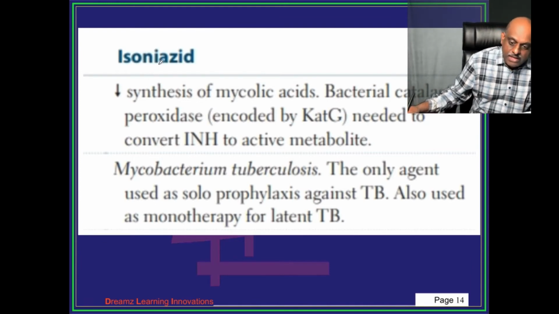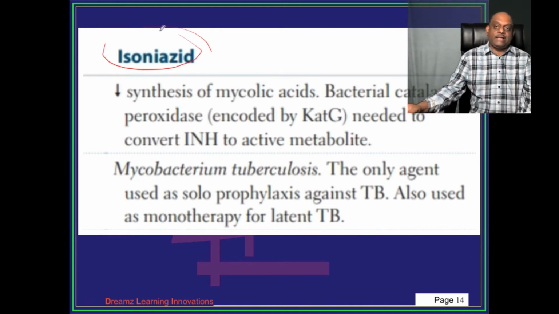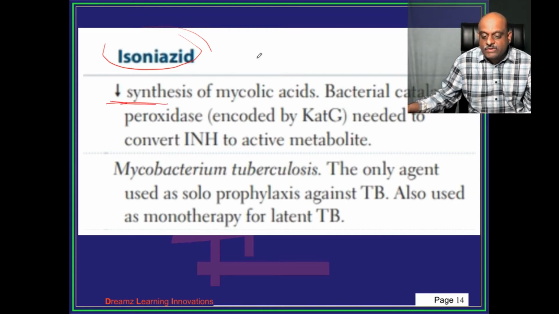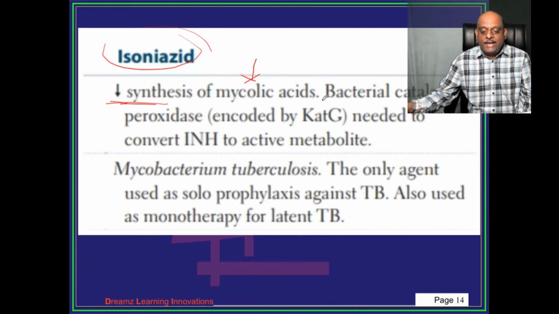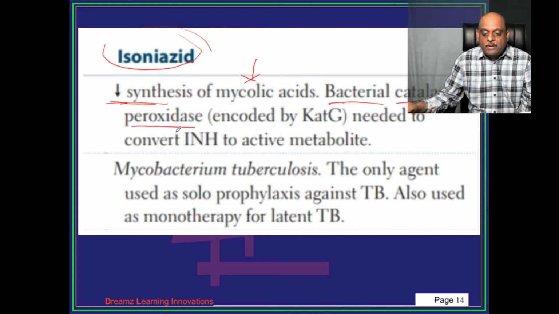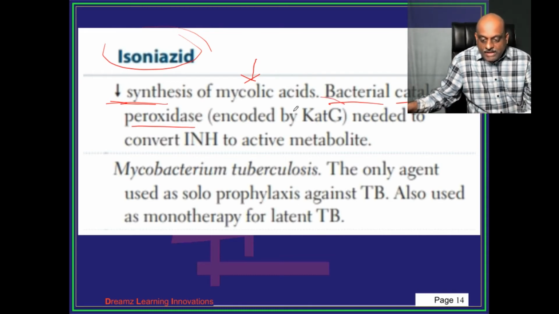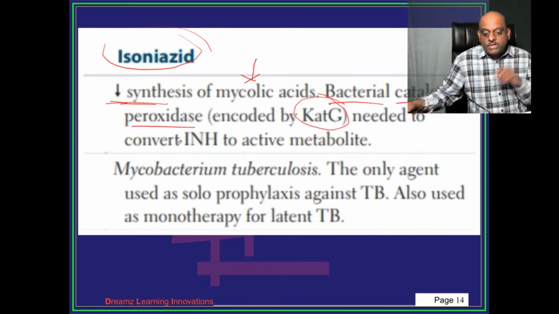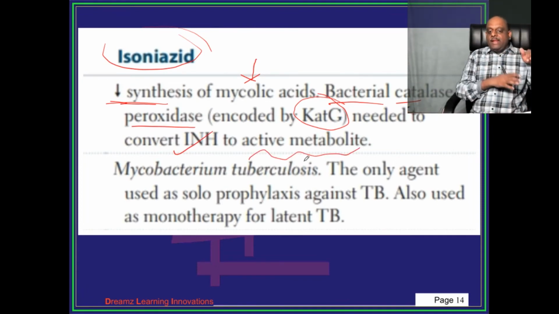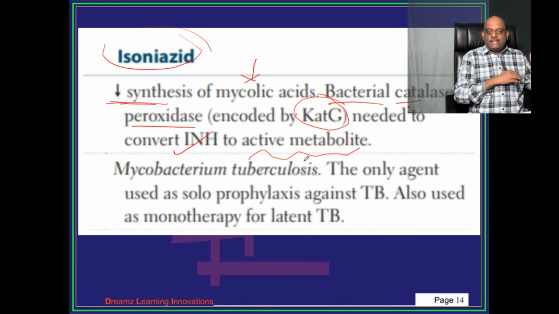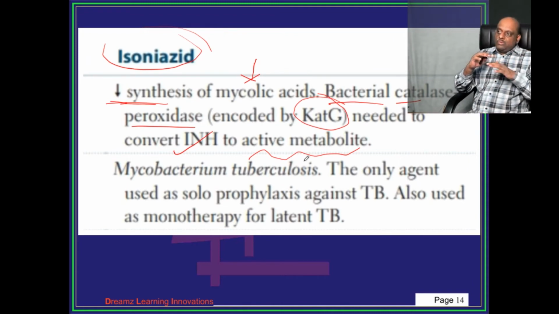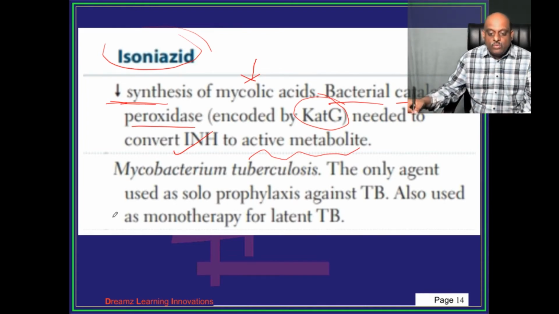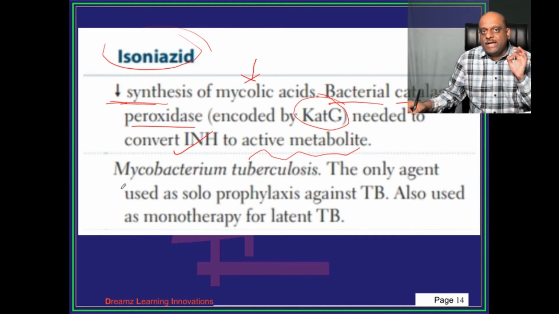Now, doctor, isoniazid, how does it act? Isoniazid decreases the synthesis of the mycolic acids. There is a bacterial catalase peroxidase, which is encoded by the KatG, which is required to convert INH into an active metabolite. So inside the bacteria there is a catalase peroxidase and the gene that codes for it is KatG, right?